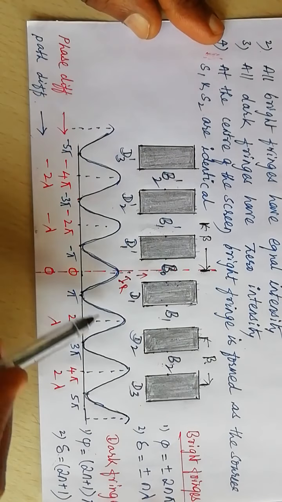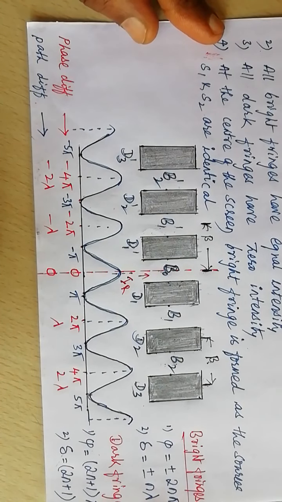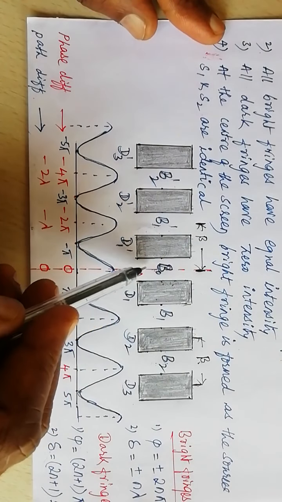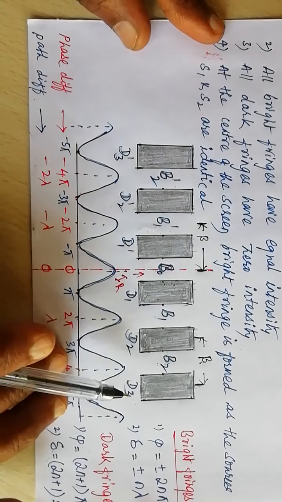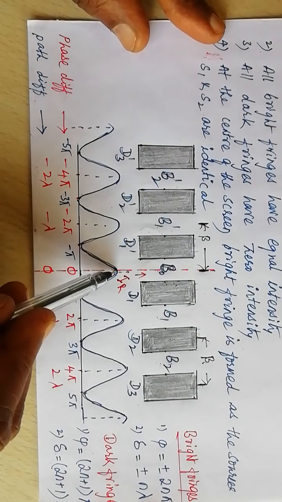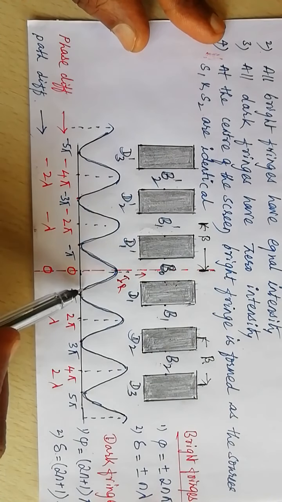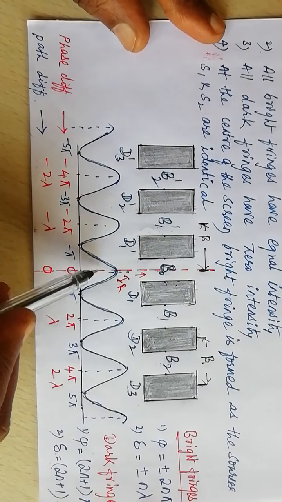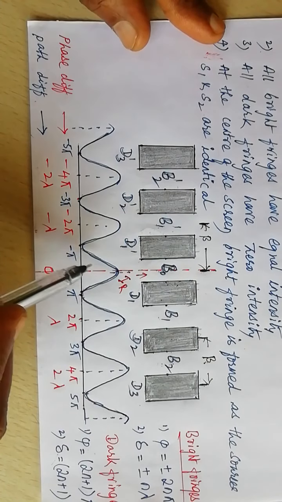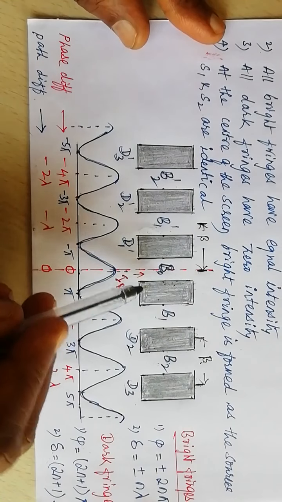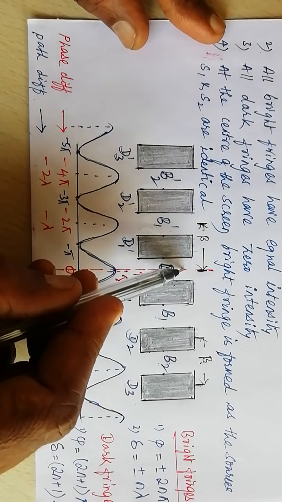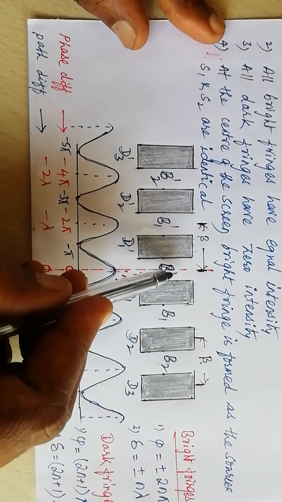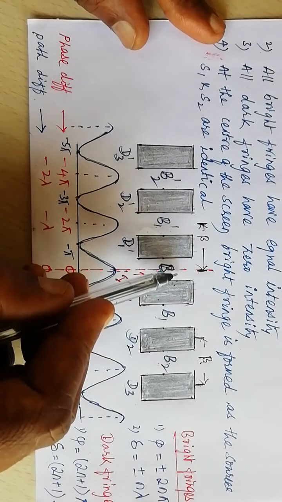the nature of the graph will be like this. So these are all the points. The path difference, phase difference is 0. Strictly speaking, the intensity on either side of the center of the screen, in the bright band itself, decreases, but the experimenter cannot notice the decrease in the intensity of light on either side of the center of the bright band.